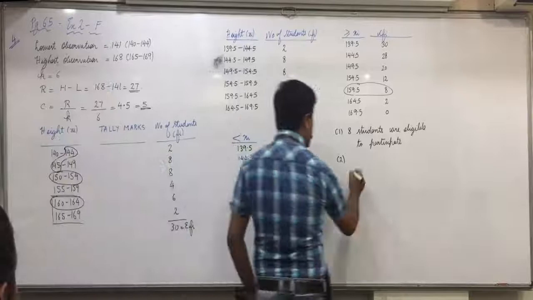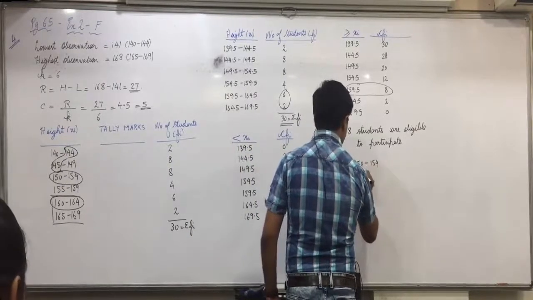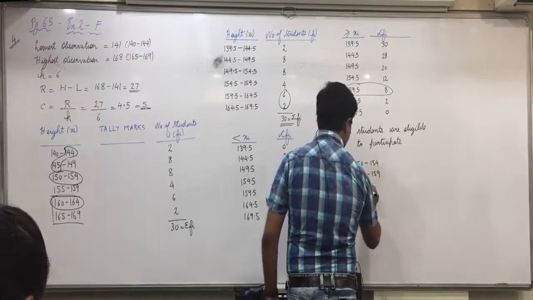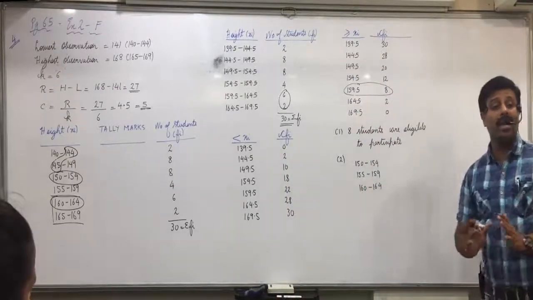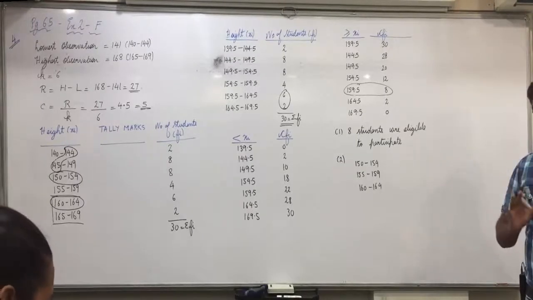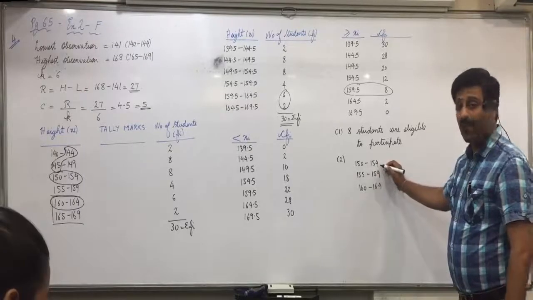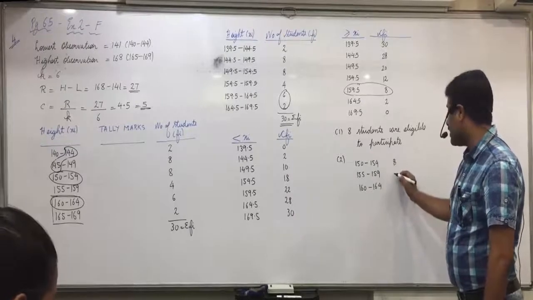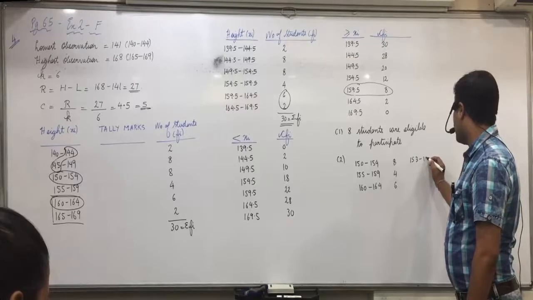So our classes would be 150 to 154, 155 to 159 and 160 to 164. But we need from 153 to 163, correct? So how will we find this? Understand it. 150 to 154 is the given class, and what is its frequency? 8. Next, 4, and 6. But we need from 153 to 154 only.